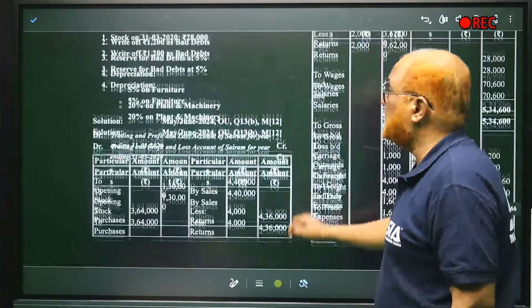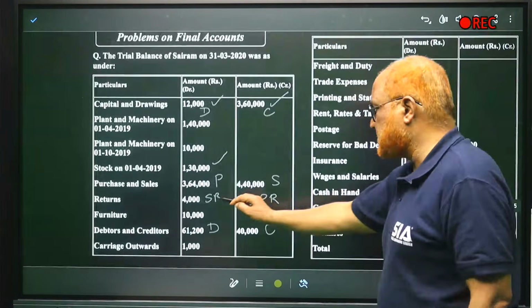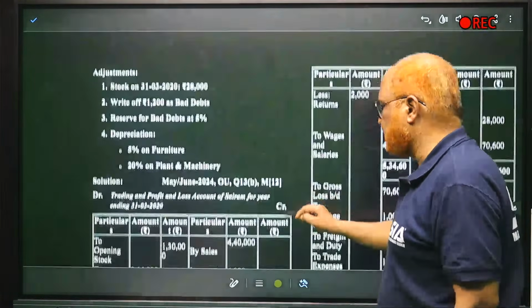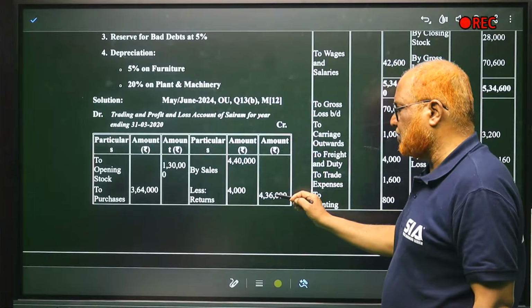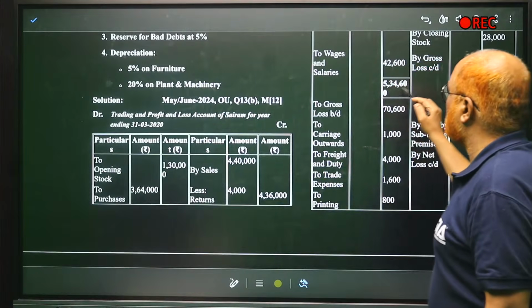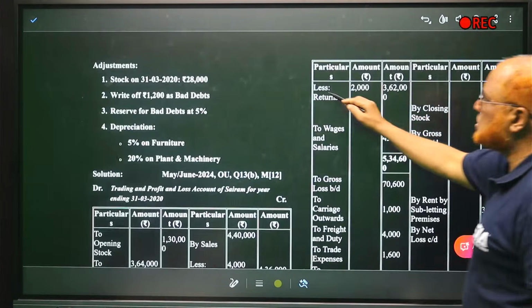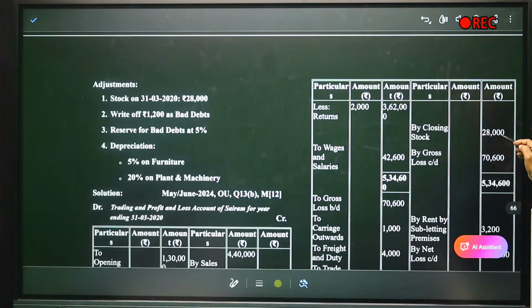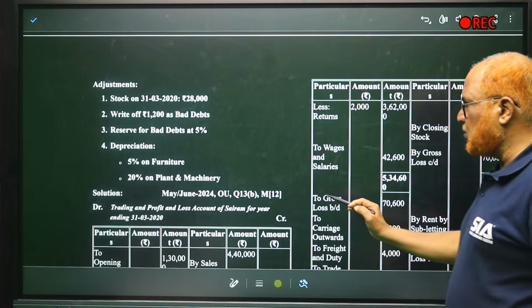And less return. Sales return is also there. Here, sales return 4,000. So 4,40,000 minus 4,000 gives 4,36,000. Next is closing stock. Closing stock will be given in the adjustment, 28,000. This 28,000 we have taken here. So on the credit side, only two items.